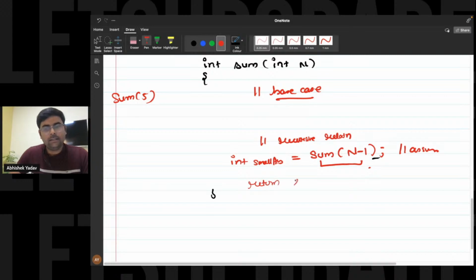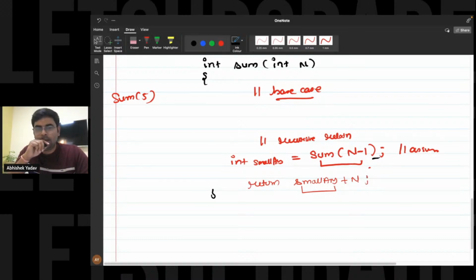I will return small answer plus n, that is, the sum of natural numbers from 1 to n minus 1, plus n. If I add n, I will get the sum of natural numbers from 1 to n, right? This is clear? Yes or no?